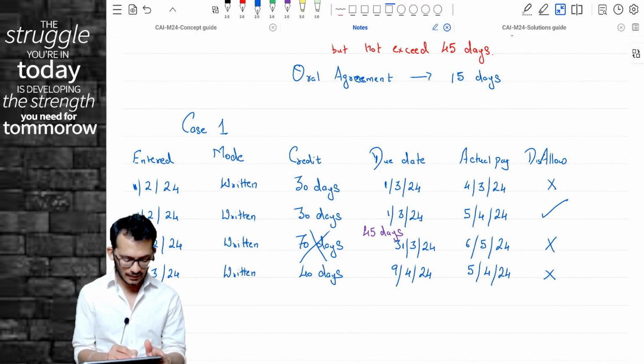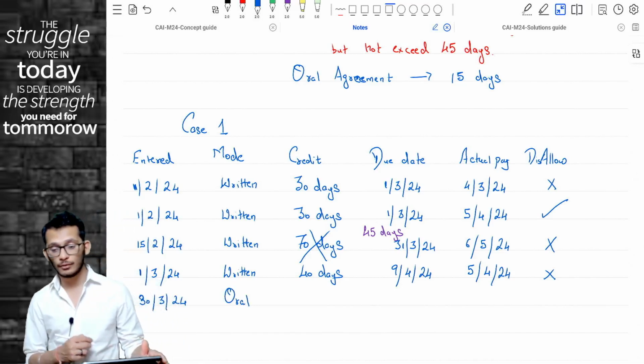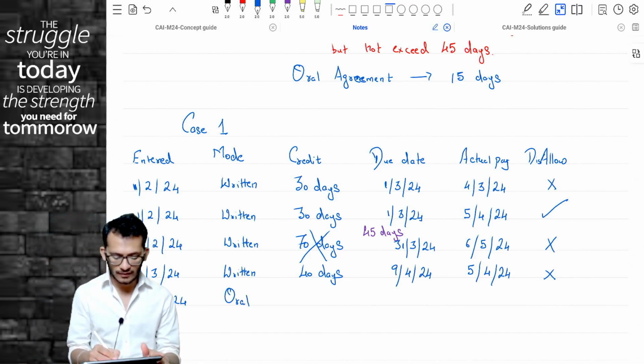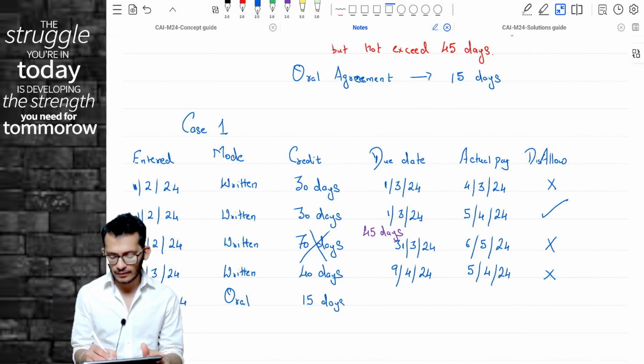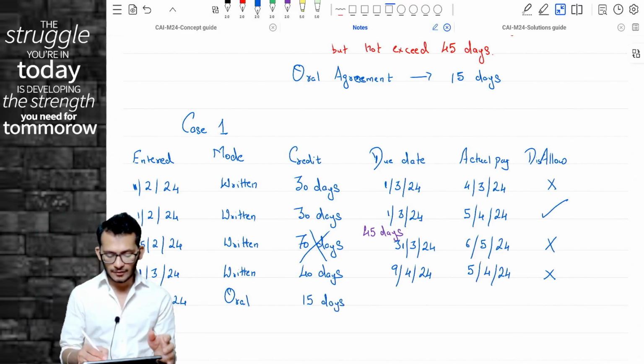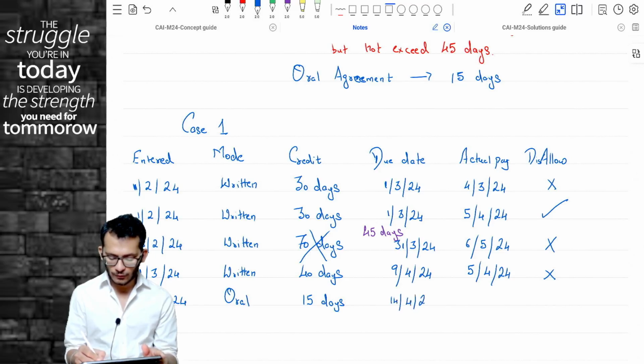Finally, last question. Let's say, for example, the transaction was entered into on 30th March 24 and the mode of agreement is oral. You have no other option but to assume the credit as only 15 days, which means the due date will become 14th April 24.